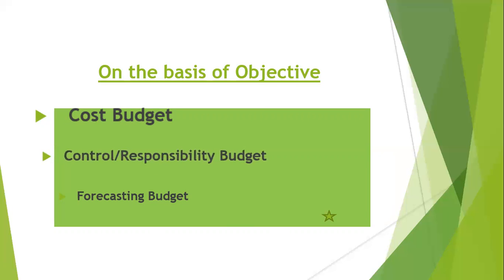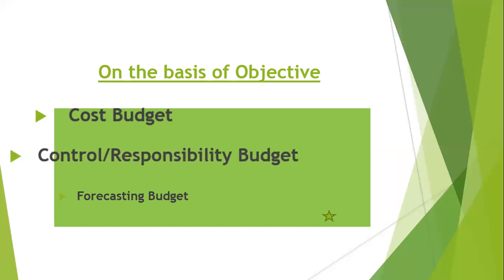Our second budget is the control or responsibility budget. We have to bifurcate the responsibilities. We have to hand over the responsibilities to the different departments. And if we want to hand over the responsibility, we want employees who can control that responsibility. So this responsibility budget is also very important, because by making this budget we can do the classification of the departments as well as responsibilities as well as control.